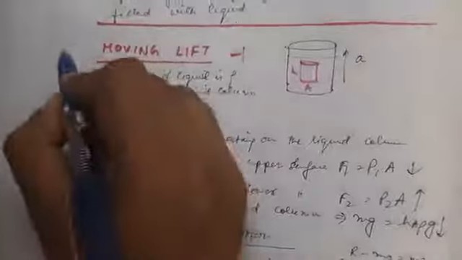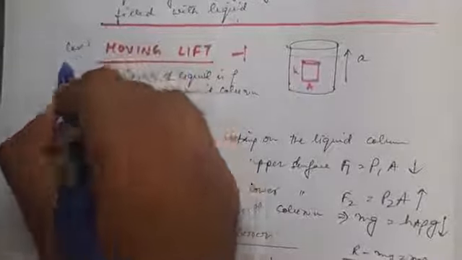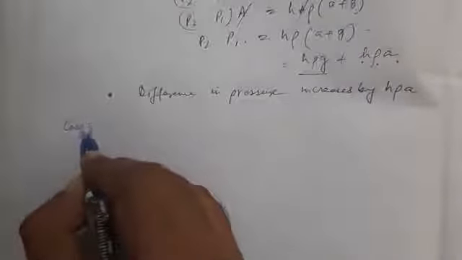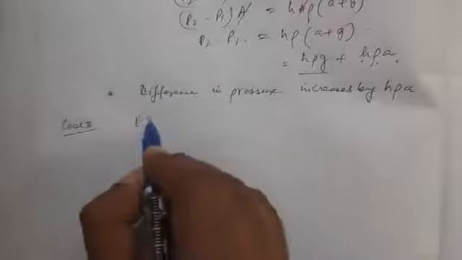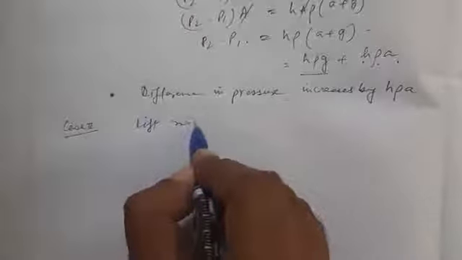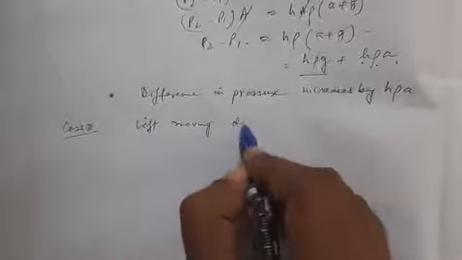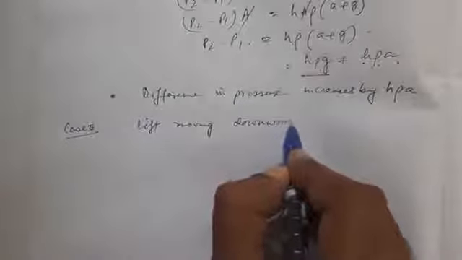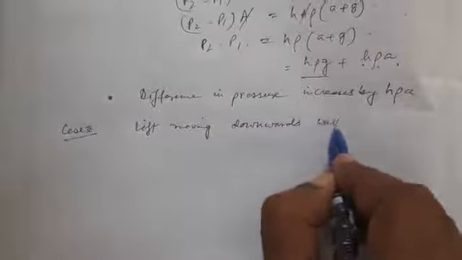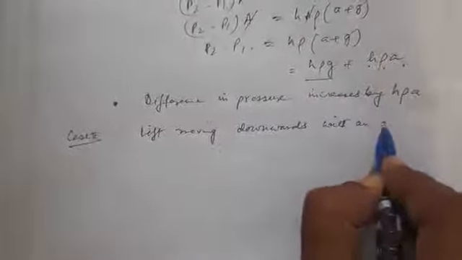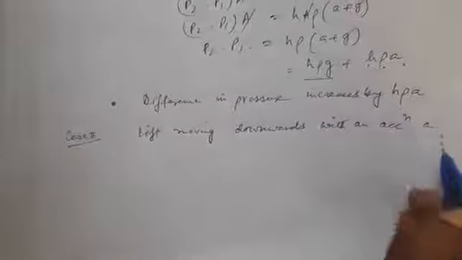Now if we take this to be case number 1, we can write case number 2 as lift moving downwards with an acceleration a.